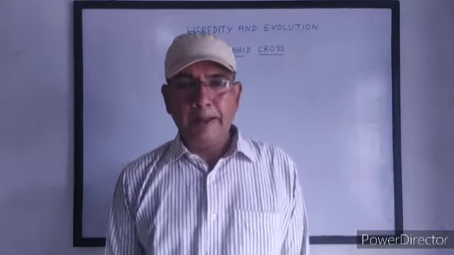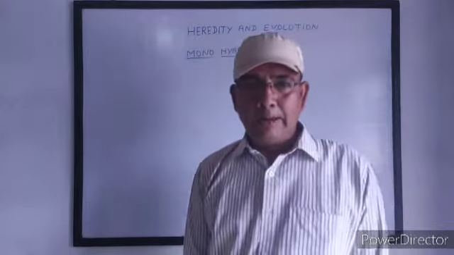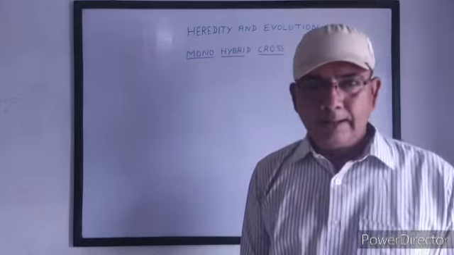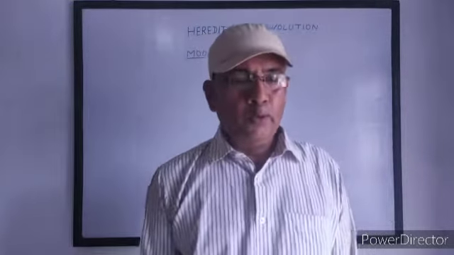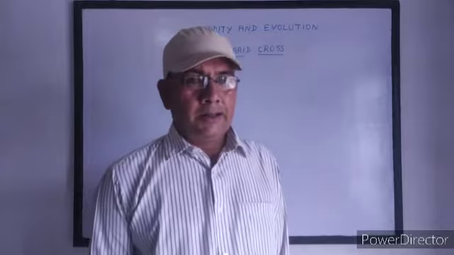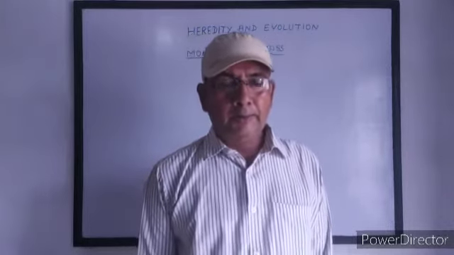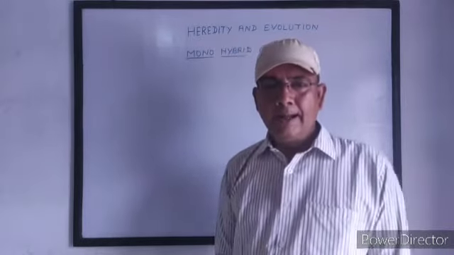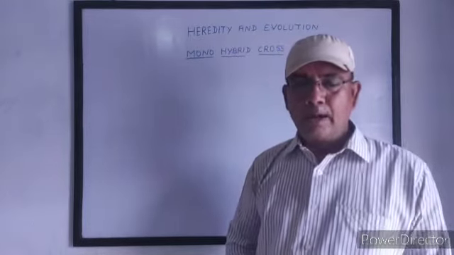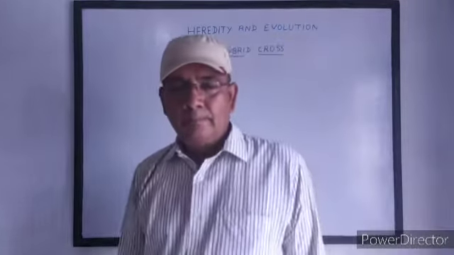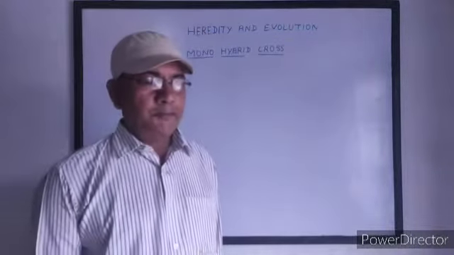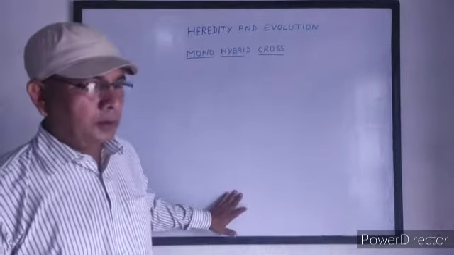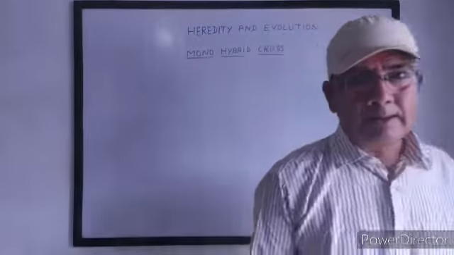Today I am going to explain the monohybrid cross in relation to heredity and evolution. Monohybrid cross is that type of cross in which only one pair of contrasting traits is considered. Mendel takes one pair of contrasting traits for cross. That type of cross is called monohybrid cross.